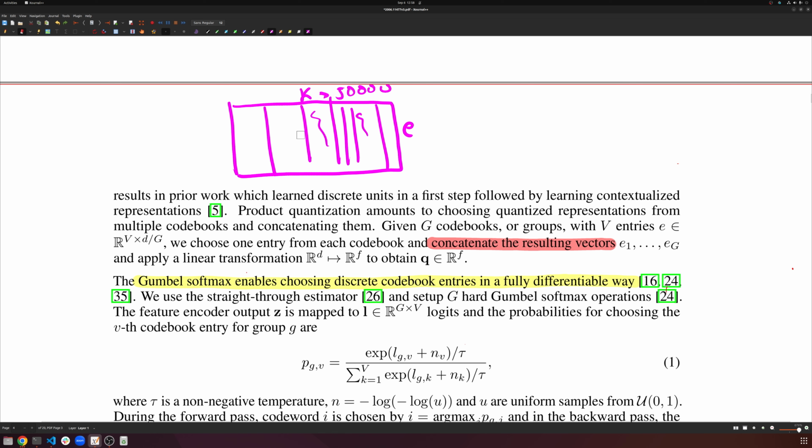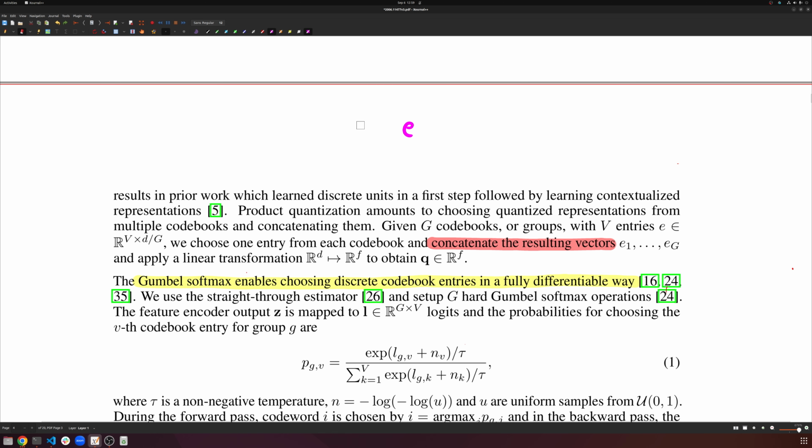Because if we want our model to actually express a large variety of acoustic features, then we need it to actually utilize a large codebook. It's just that getting a neural network to use a large codebook is a problem. We can add some things to help it, and this model does too, despite using smaller codebooks. We add something called perplexity loss, or in this paper they call it the diversity loss. But regardless, it's definitely a struggle to get a neural network to actually use and explore an entire large codebook. And so what do we do? This paper opts to do something unique and different.